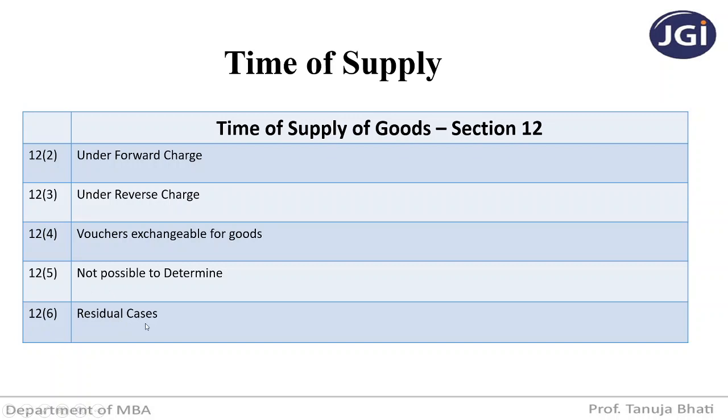Next, in residual cases. Residual cases means some additional amount that is being taken; what is going to be the time of supply? This we will be covering in the succeeding slides. Moving ahead.